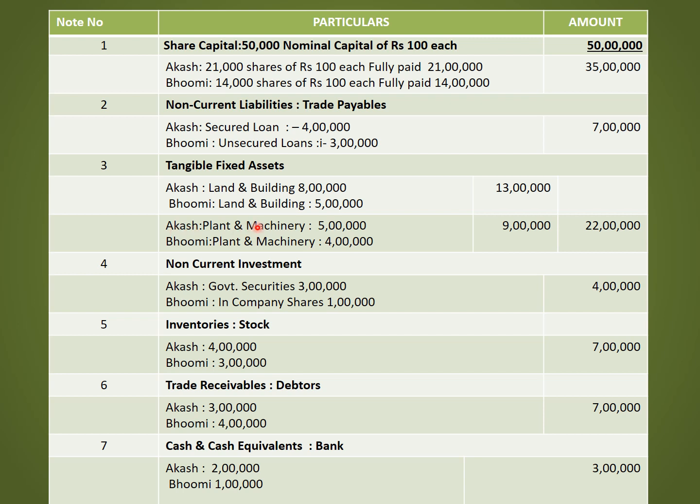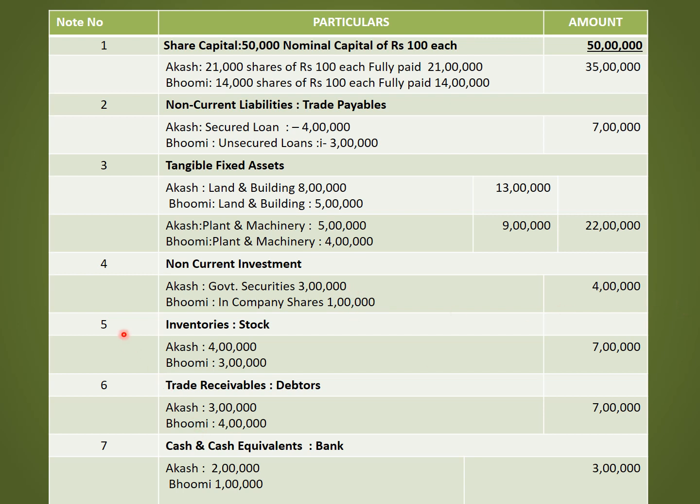Akash Limited, plant and machinery is 5 lakh. Bhumi Limited, plant and machinery 4 lakh. Total plant and machinery is 9 lakh. So total tangible fixed assets, that is 13 lakh plus 9 lakh, 22 lakh is tangible fixed assets. Note number 4, non-current investment. Akash Limited, that is government securities 3 lakh. Bhumi Limited, that is in company shares 1 lakh. Total non-current investment 4 lakh.